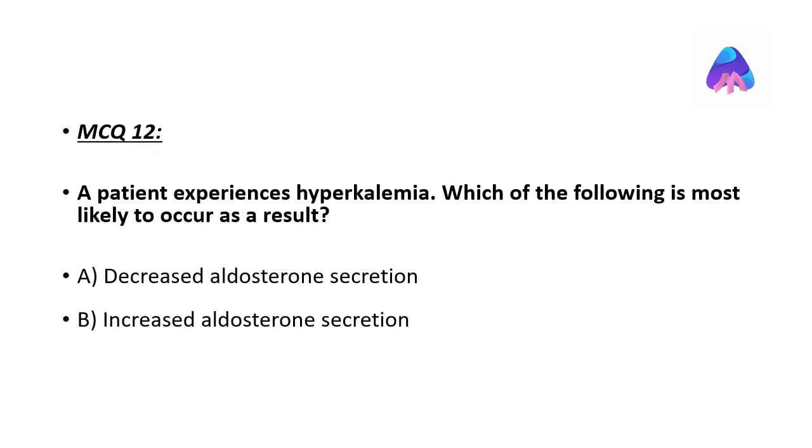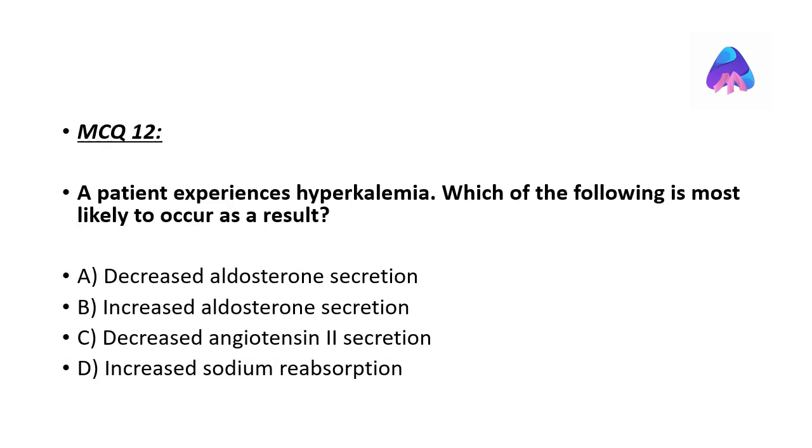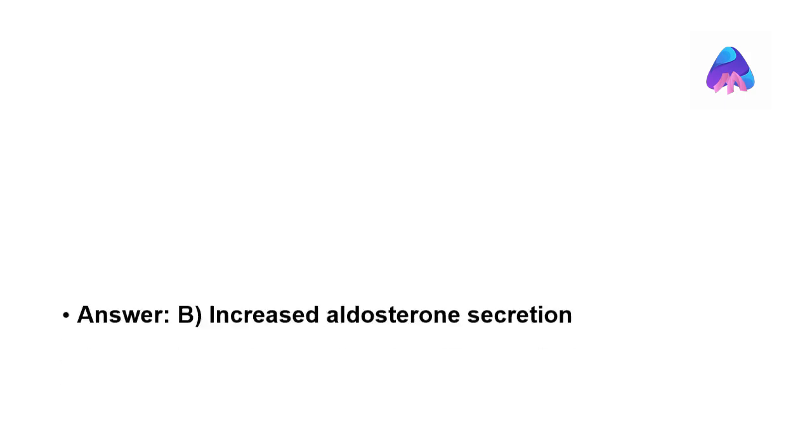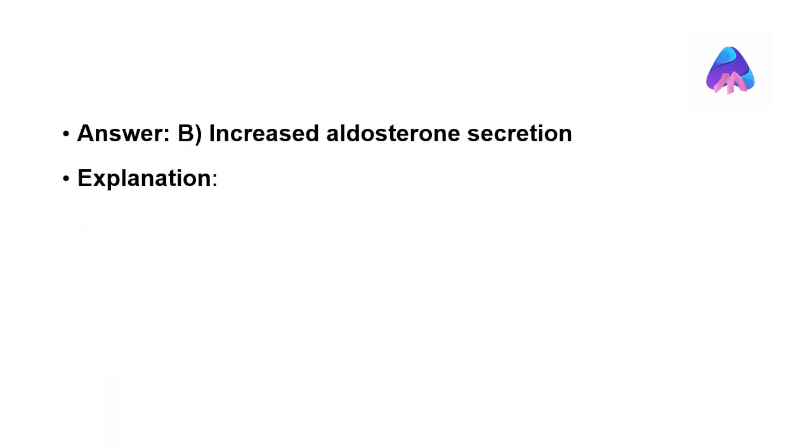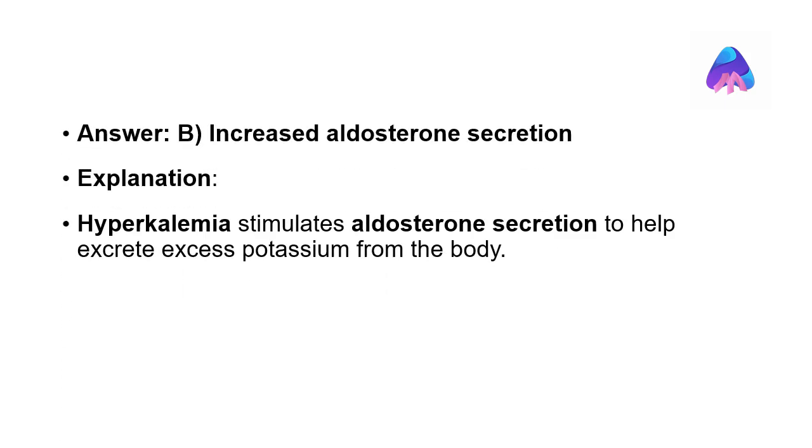A patient experiences hypokalemia. Which of the following is most likely to occur as a result? The correct answer is increased aldosterone secretion. Hypokalemia stimulates aldosterone secretion to help excrete excess potassium from the body.